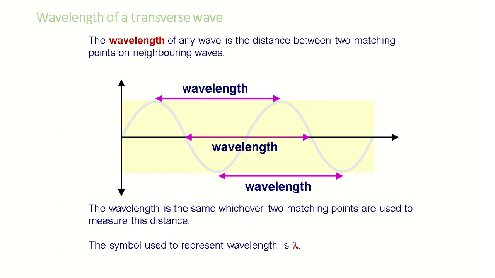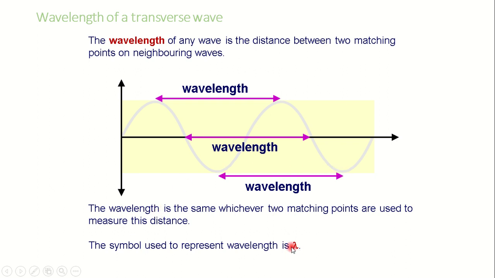Now, the wavelength of a transverse wave, I've already discussed this earlier. I said it is the distance from the peak of the wave to the next peak, or the distance from one point on the wave to a similar point on the next wave produced, whichever, or the distance from the trough to the next trough.